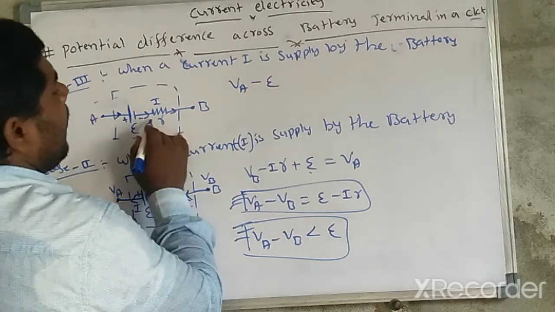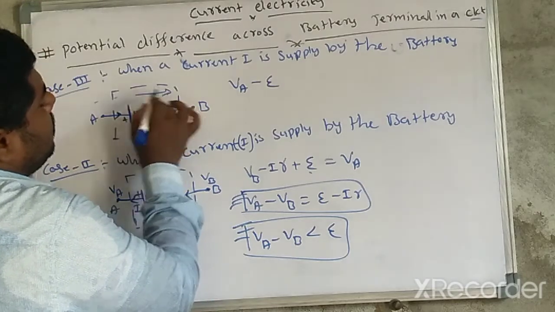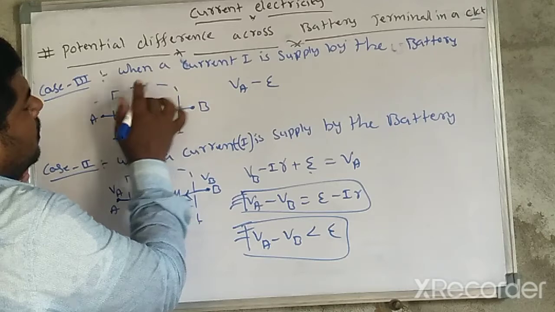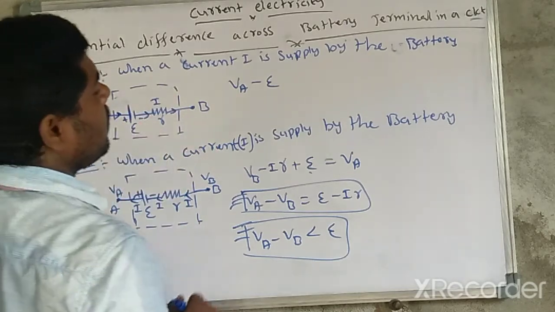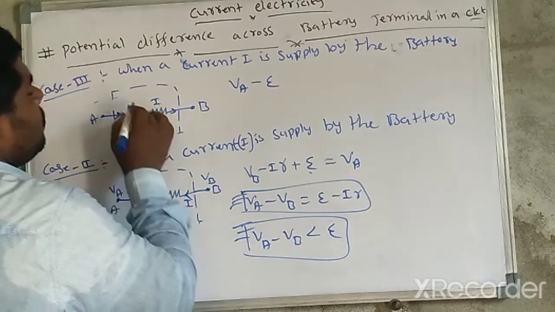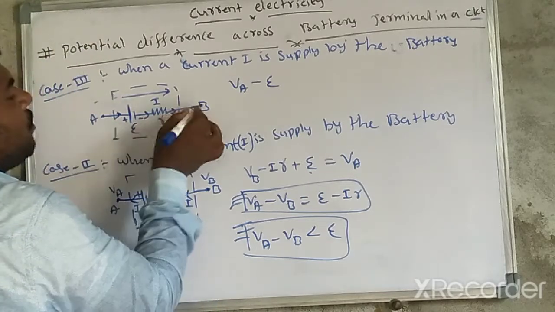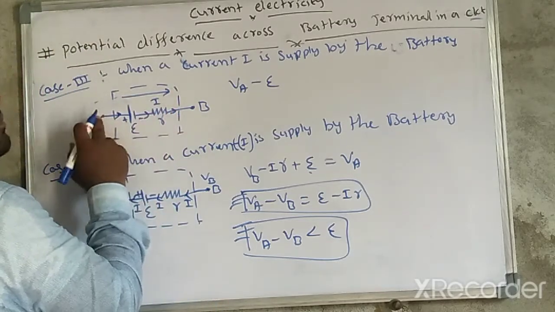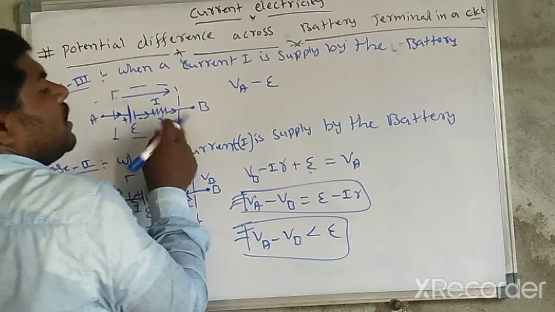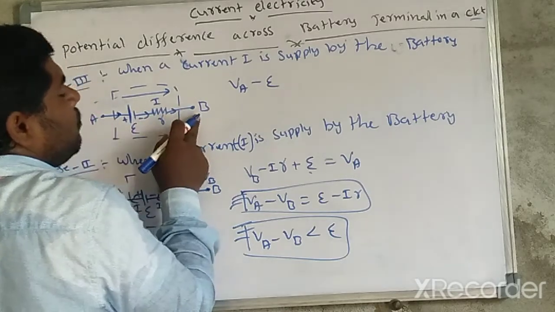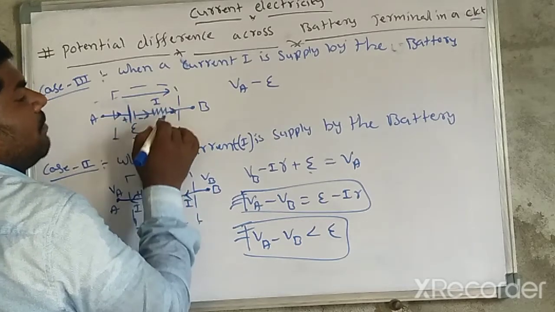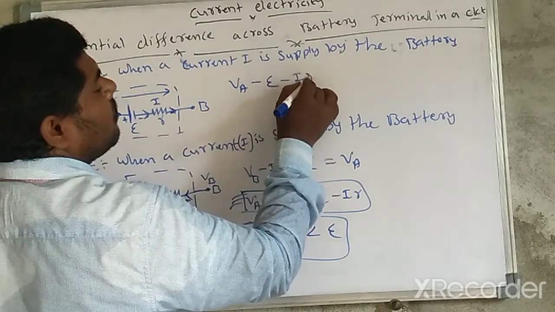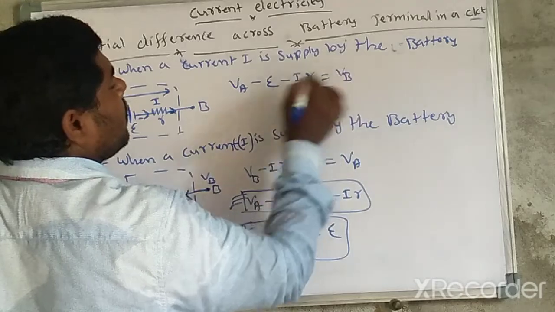This is our path direction and this is the current direction, both in opposite directions. Or you may write the same case, your path direction also A to B, so the current is in the same direction, both the same. You write minus IR, equal to VB.